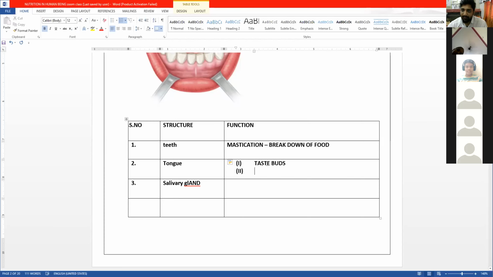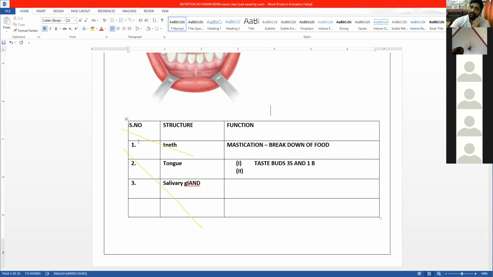Now, the tongue, first of all, has taste buds. What are the tastes you see in the tongue? One is sweet. What is this? Salt. Sweet, salt, and sour, and one bitter. Taste buds: 3S and 1B. Sweet, sour, salty, and one bitter.